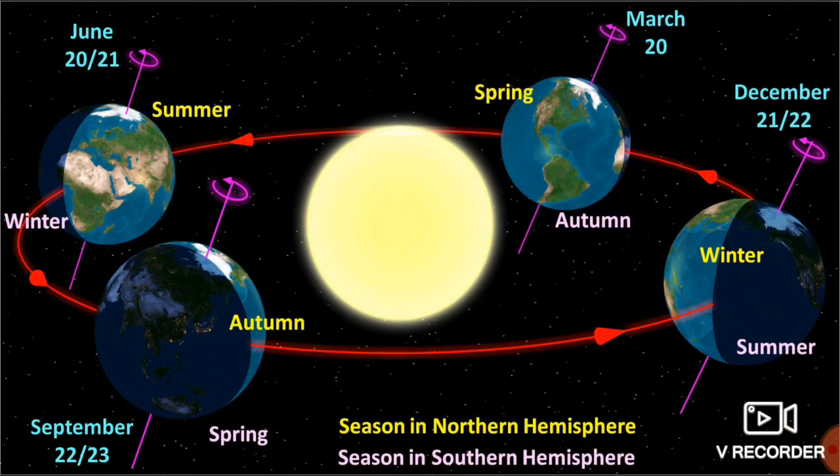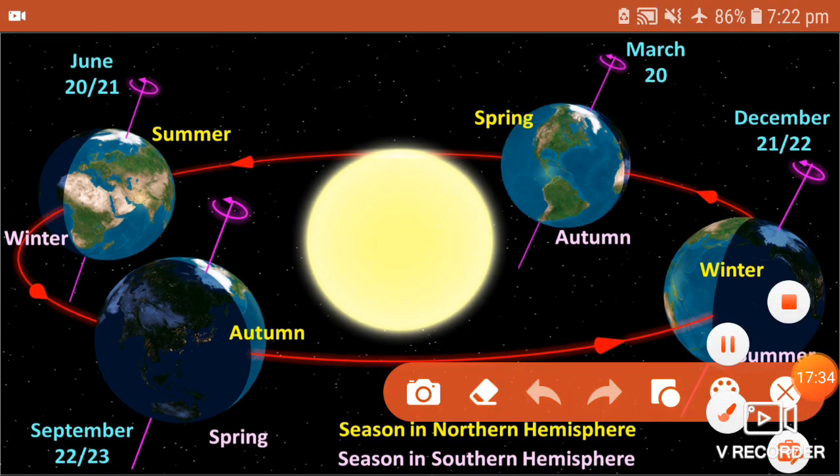So here you can see the seasons in the northern hemisphere, written in yellow color, highlighted. You see the relative position of the earth around the sun in a particular period of time. So months are mentioned there. Suppose we start with June.